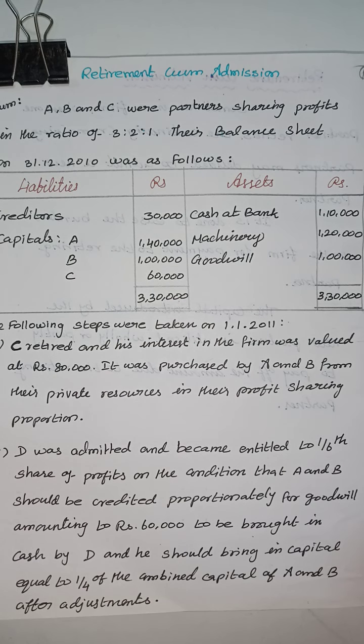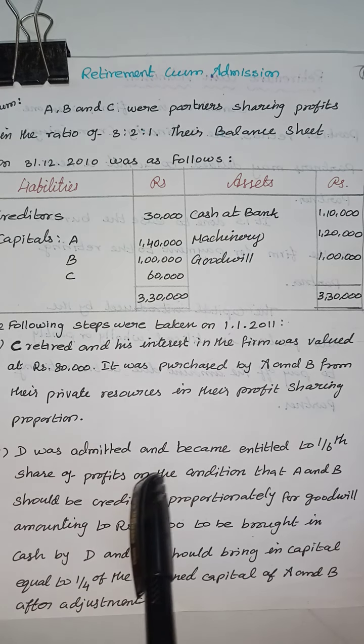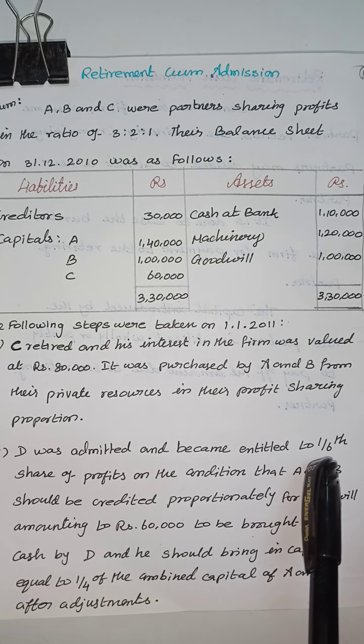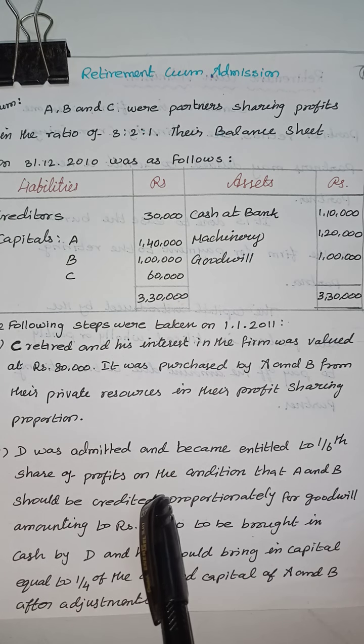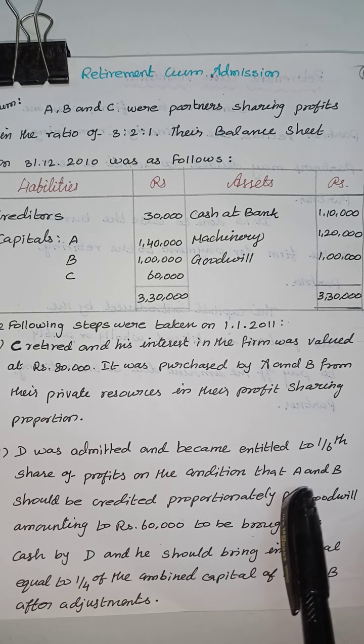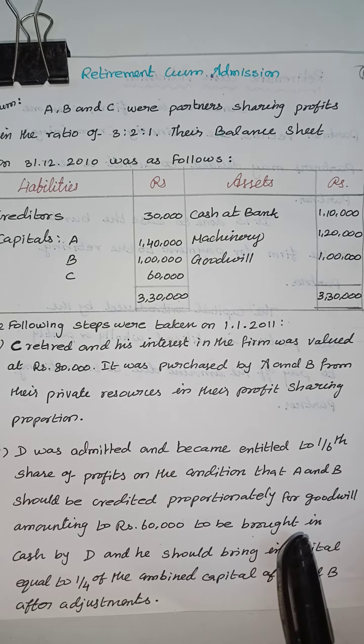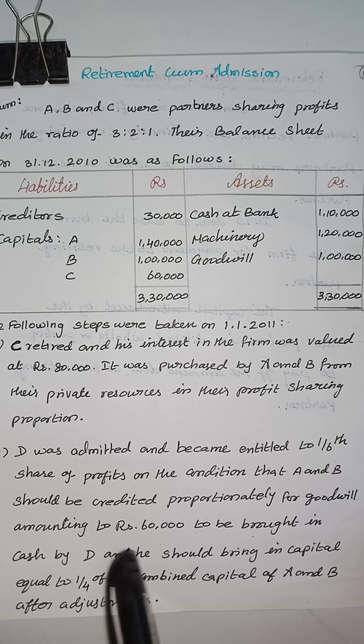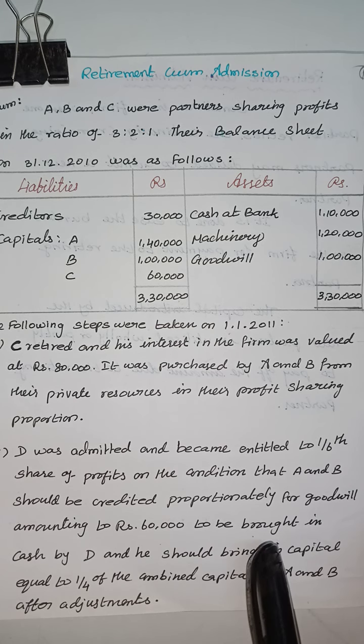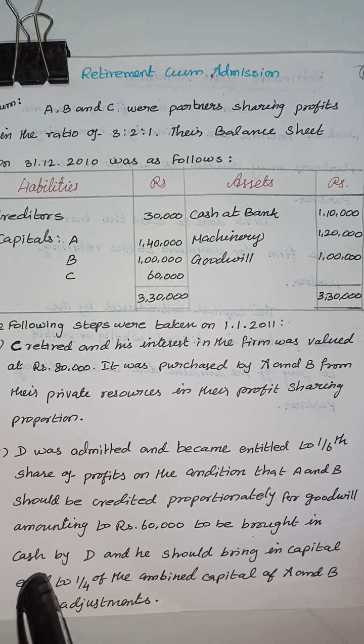Next, D was admitted and became entitled to 1/6 share of profits on the conditions that A and B should be credited proportionately for goodwill amounting to rupees 60,000 to be brought in cash by D, and he should bring in capital equal to 1/4 of the combined capital of A and B after adjustment.